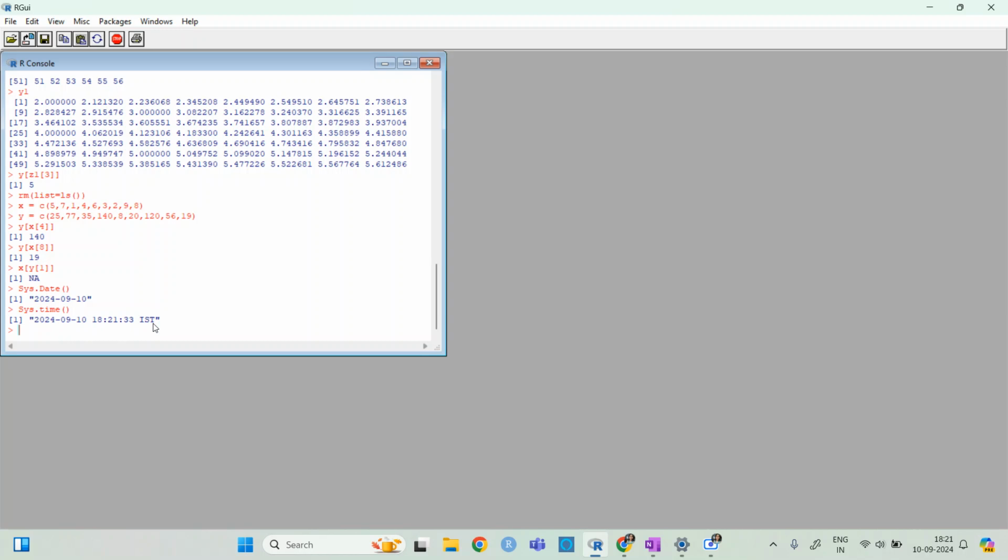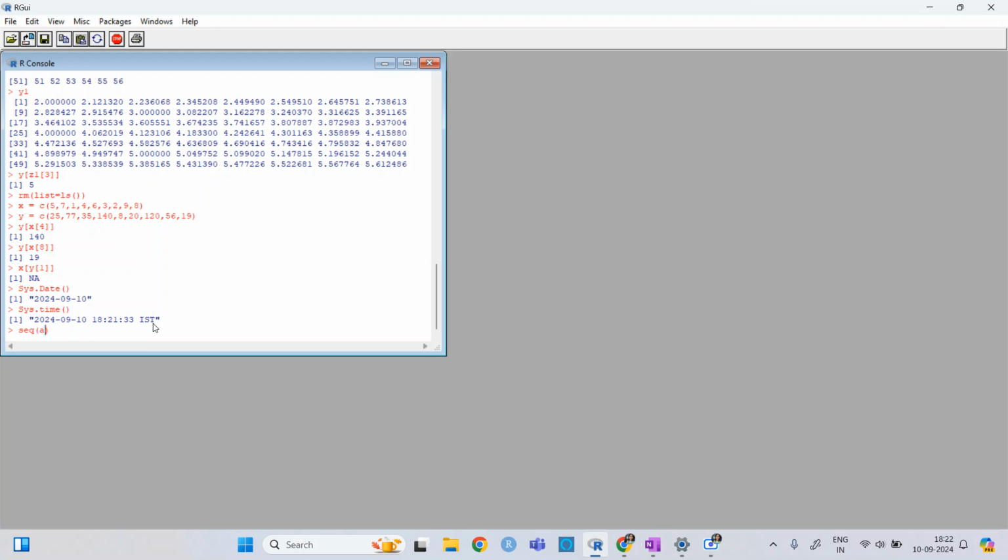Now if I want the date and time, and then I want to print some sequence of date and time, then we can use this operator. To use that, all you need to write is seq. Firstly, we can sometimes define the date already in a variable, and then just add the length or by.